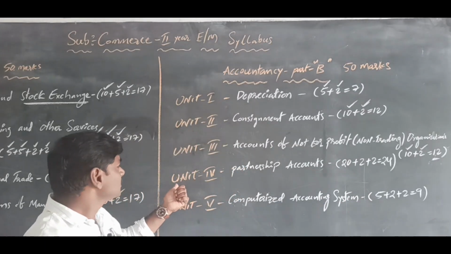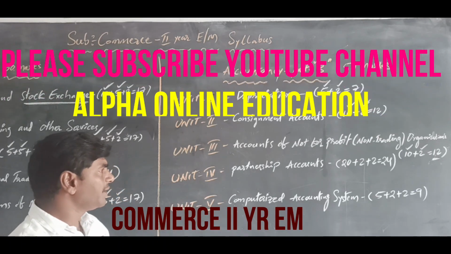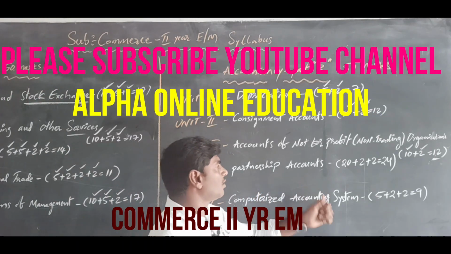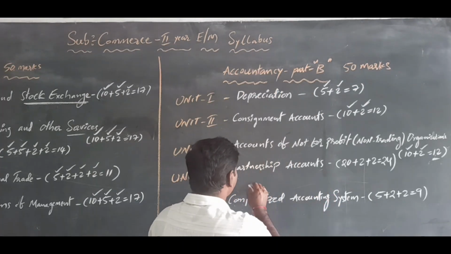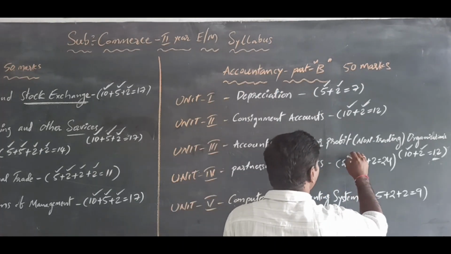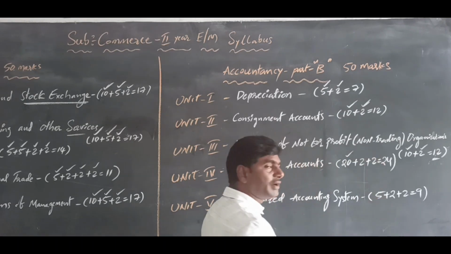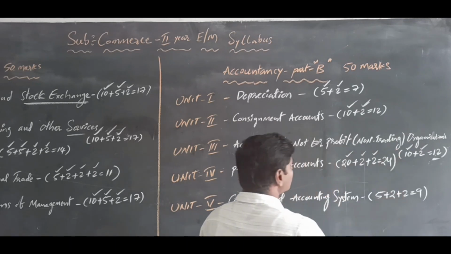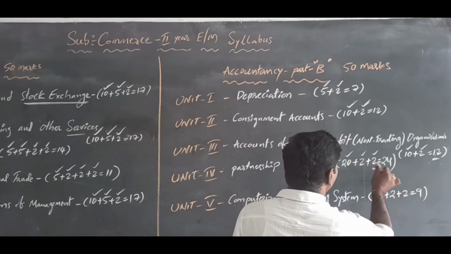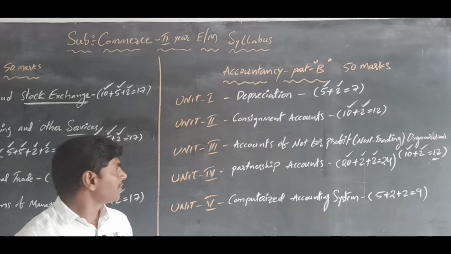Then the fourth unit, very important, partnership account. A very important chapter. In this chapter we get a long problem of 20 marks and very short problems of 2 marks, so totally we get 24 marks from this chapter.